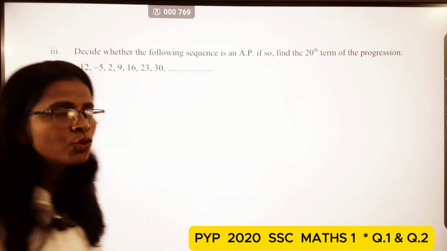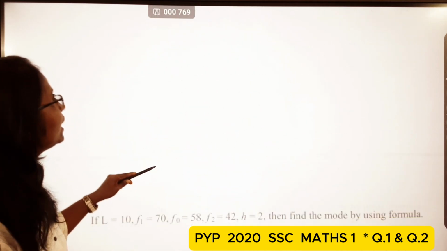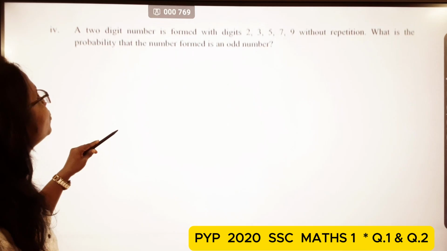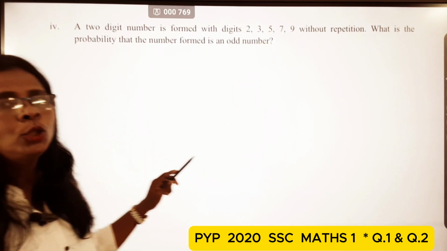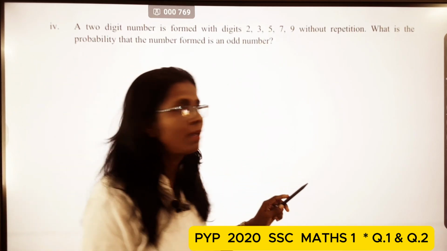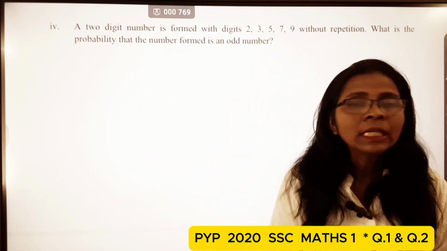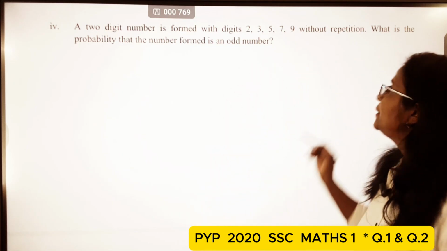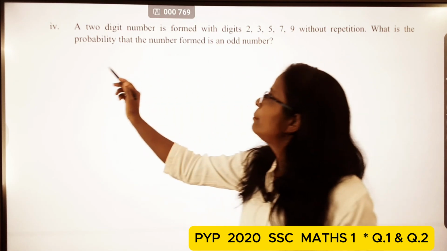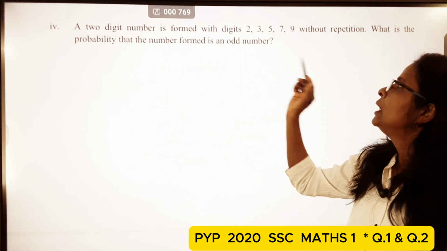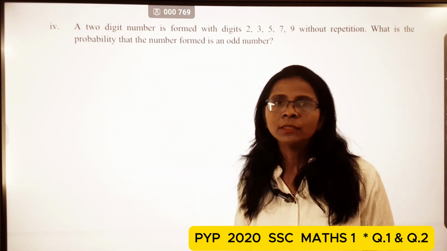Then the next example, students. A two-digit number is formed from the digits 2, 3, 5, 7, 9 without repetition. What is the probability that the number formed is an odd number?